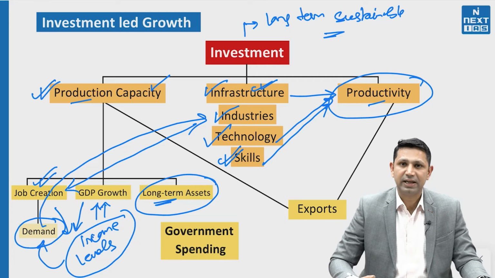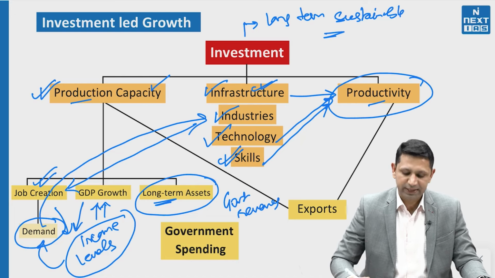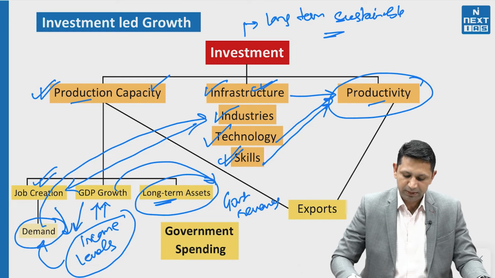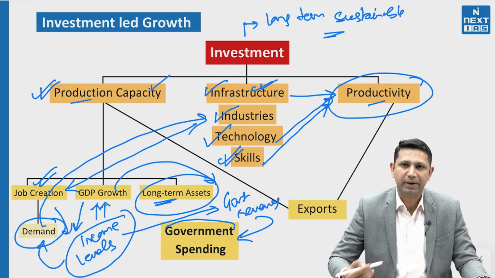Now when these things happen, what are they going to help with? They are going to help in improving the government revenues. The government revenues will be increased by the increased GDP and the increased income levels. When the government revenues increase, it is going to help in improving the government spending. And government spending basically will be in two forms.